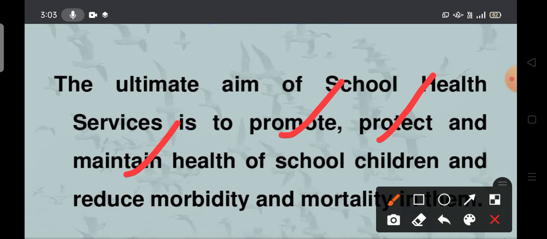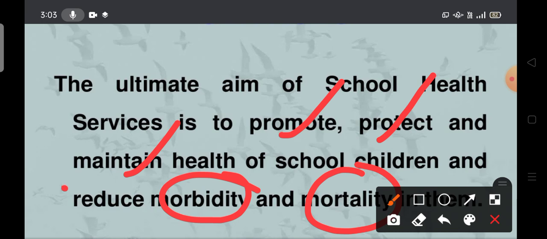To promote, protect and maintain the health of school children and reduce morbidity and mortality. Morbidity is nothing but the sickness rate. If they are not eating properly and not adopting good habits, what will happen? Sooner or later they may fall sick. If they are not taking enough diet, it may lead to sickness. Sickness is nothing but morbidity. Mortality is nothing but the death rate.